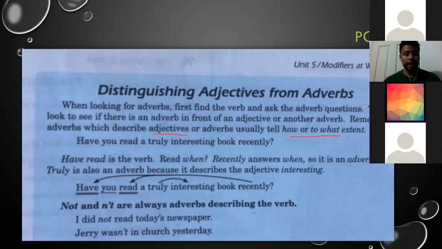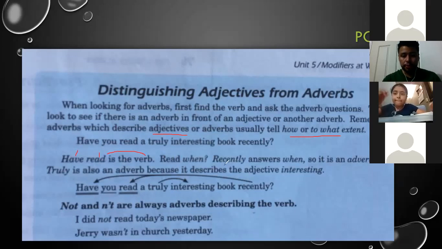So here, read is the verb. Recently answers the question when, so it's an adverb. Recently will be an adverb in this case. So that is the explanation.